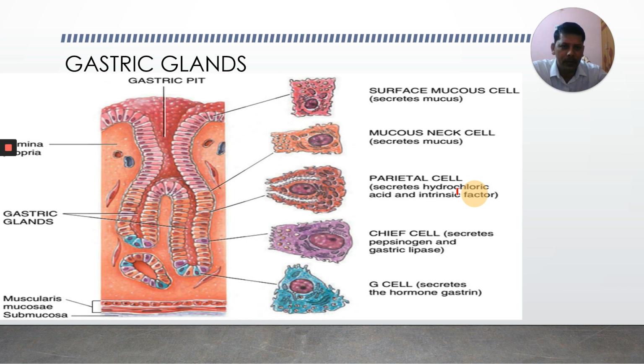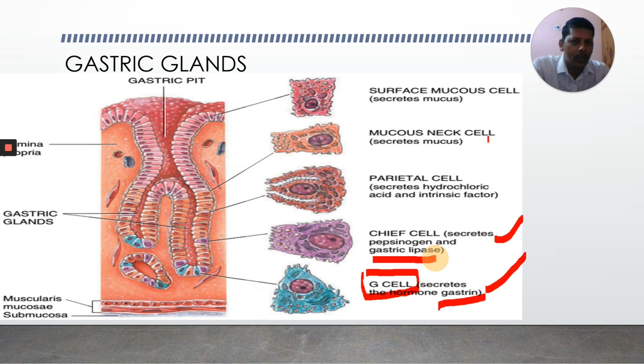You can also observe G cells, which secrete gastrin, which is not given in the textbook. Chief cells secrete pepsinogen, prorenin, and gastric lipase.